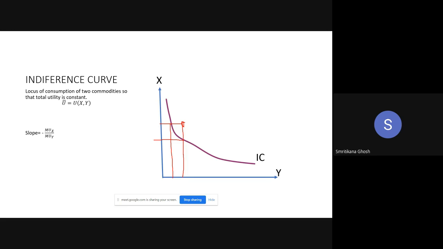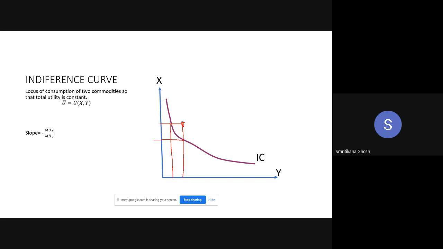But along the indifference curve, your utility should be the same. And you are going to increase consumption of one commodity. That means you have to reduce consumption of another commodity so that total utility will be the same as before. So there is an inverse relation between consumption of two commodities. If I want to increase consumption of one, then I have to reduce consumption of another.